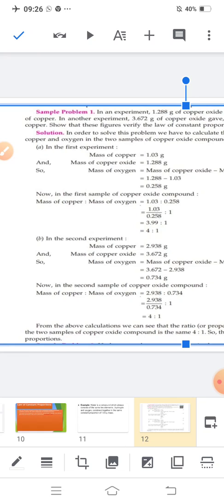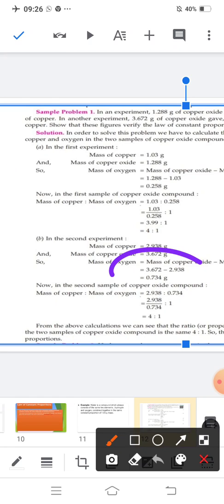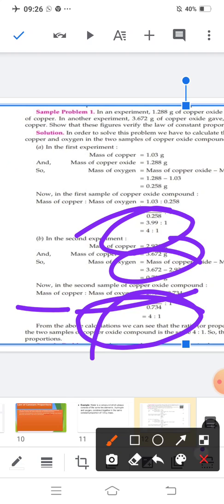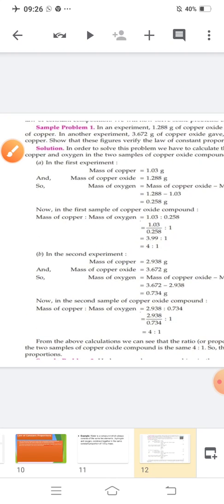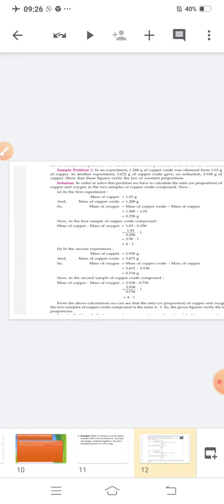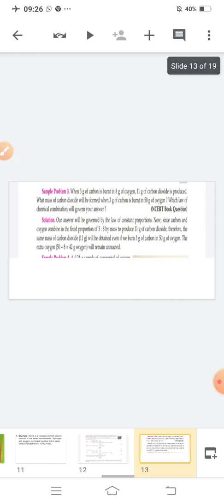So when you subtract, you will get the mass of oxygen. Now the mass of copper to the mass of oxygen ratio will be the same. Here also 4:1, here also 4:1. That means this question follows the law of definite constant proportion. Shall we move ahead?